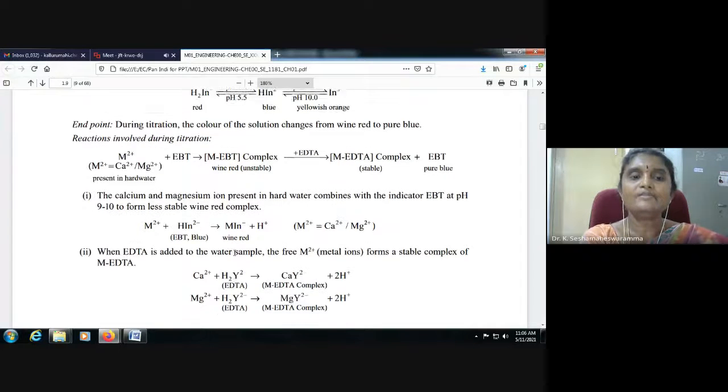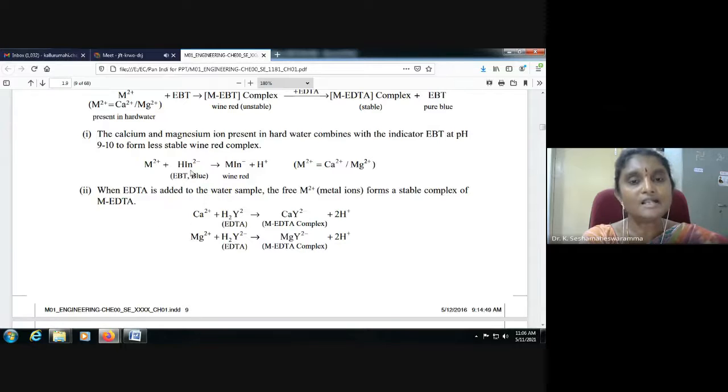Then when it reacts with calcium or magnesium, it converts into the wine red complex. Then whenever we add EDTA, the calcium or magnesium ions react with EDTA and convert into the metal-EDTA complex. You have to remember here, we can represent EDTA as H2Y2-. Ca2+ plus H2Y2- gives rise to CaY2- plus 2H+. This is the stable metal-EDTA complex: the calcium EDTA stable complex, and this is the magnesium EDTA stable complex.